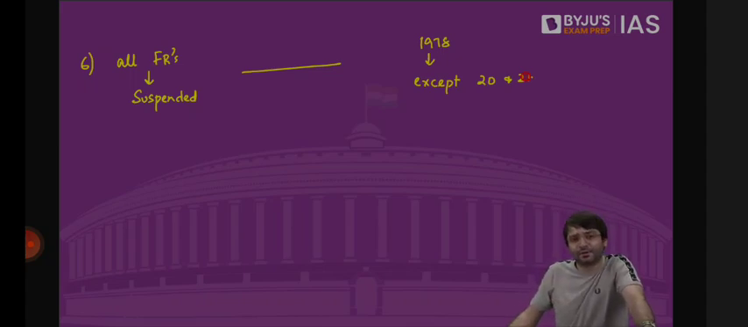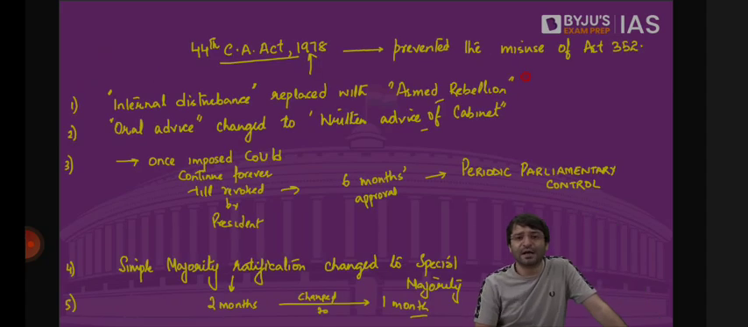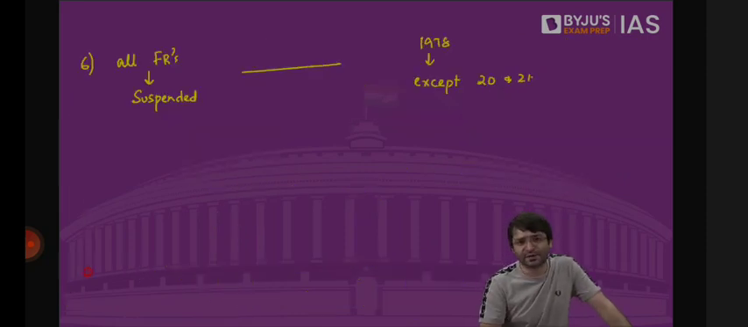So this national emergency, which was misused in 1975, how do we prevent the misuse of this national emergency? For that, Parliament has enacted a law, amended the Constitution, 44th Constitutional Amendment Act, 1978. And all these changes, all these modifications made have prevented the misuse of Article 356. And there is a judicial review.